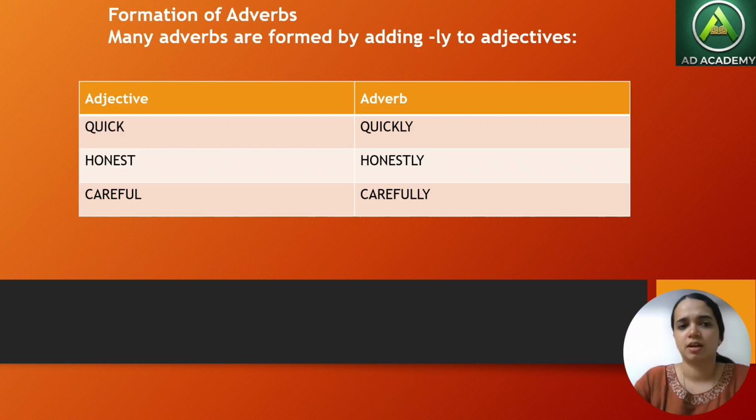Here is just a table of adjectives and adverbs. Many adverbs are formed by adding ly to adjectives. Some examples are here. Quickly. Next one is honest. We can add ly to it, then it becomes an adverb. Honestly, he spoke honestly. Next, careful, carefully. We can consider it as the adverb. She did something carefully. There we are describing the verb.